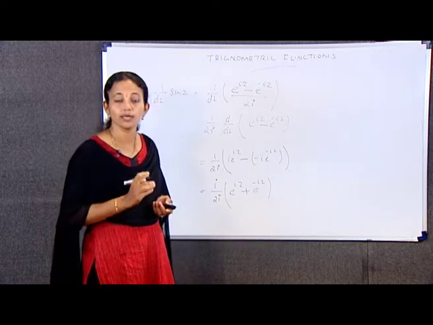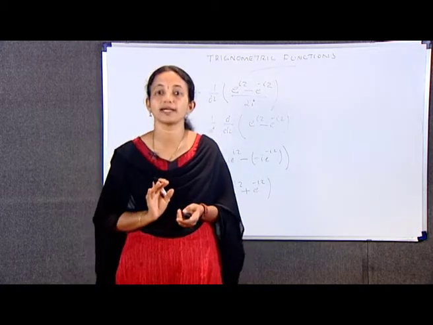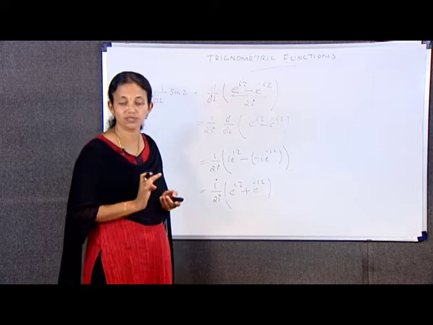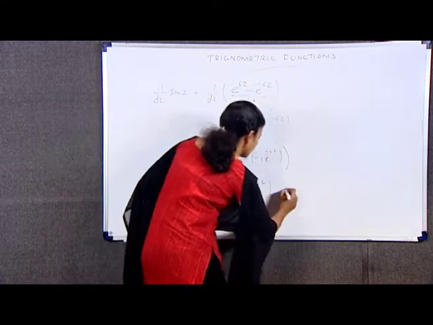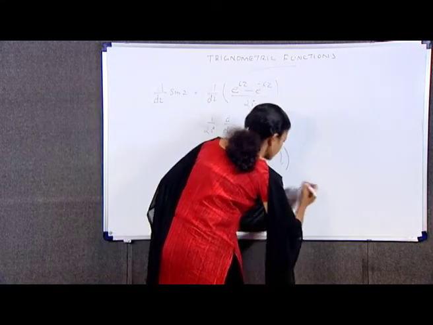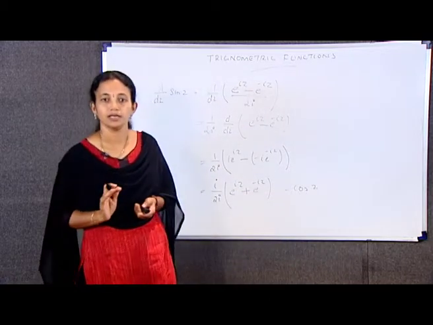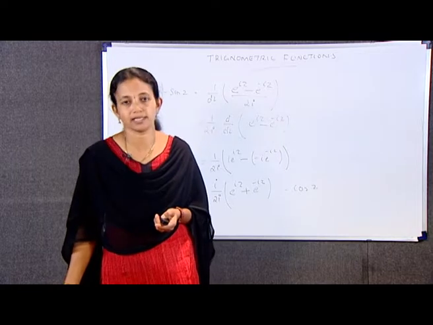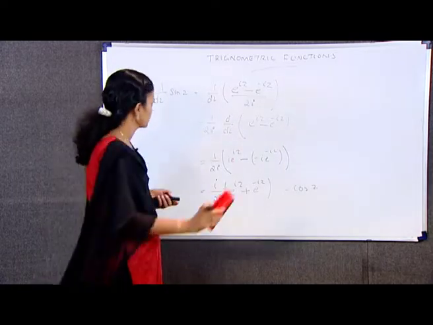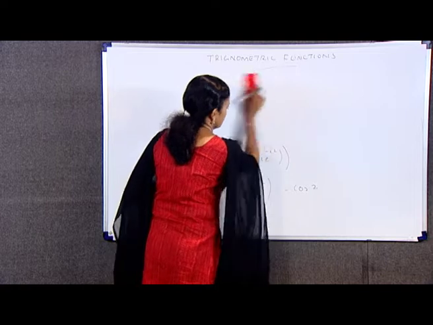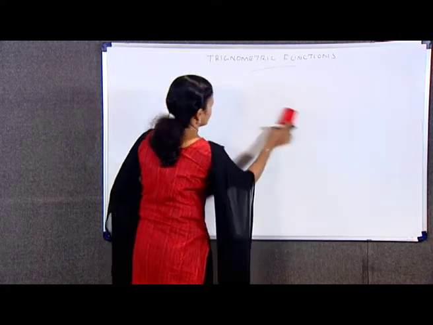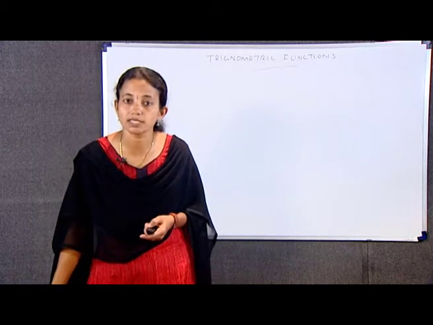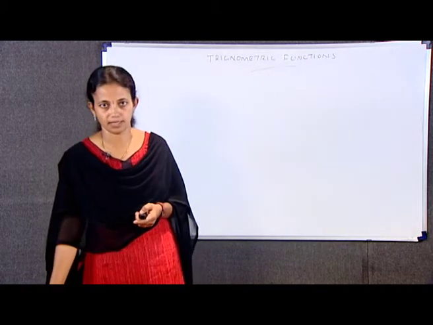So, this is equal to e raised to iz plus e raised to minus iz by 2, that is i and i cancel. So, which is equal to what, cos z. Similarly, we have d by dz of cos z is equal to minus sin z. That is, derivative of sin z is equal to cos z and derivative of cos z is equal to minus sin z.